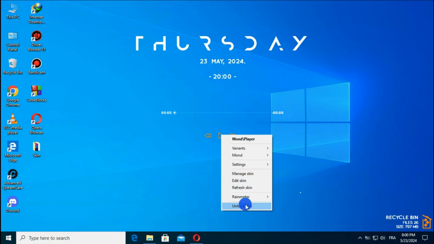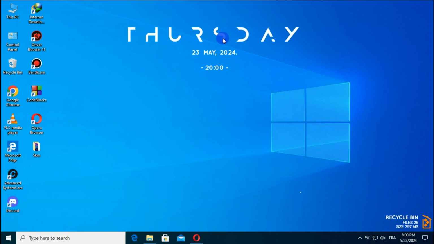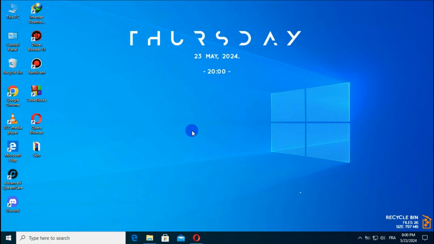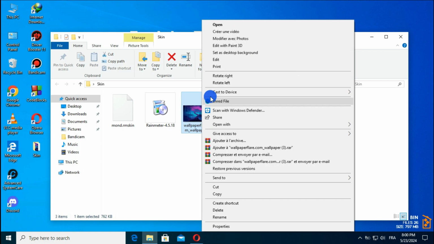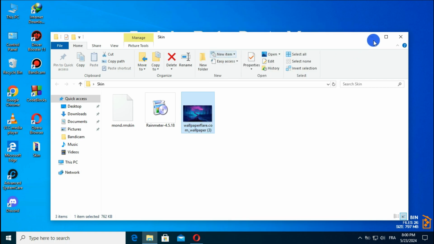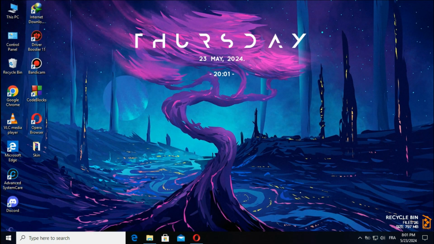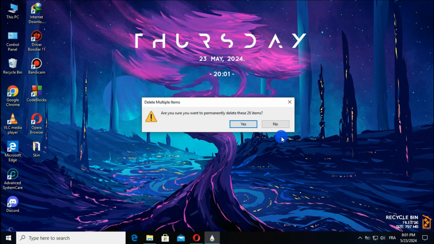I will remove this music bar. I don't need it. After that, I'm going to change the background by using this picture in the folder. Don't forget also to remove this recycle bin icon.